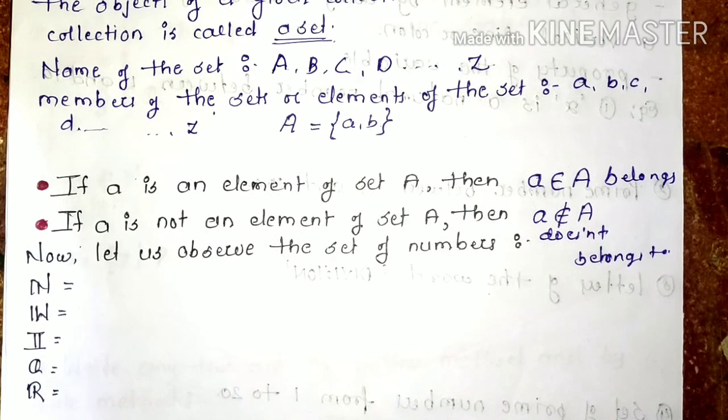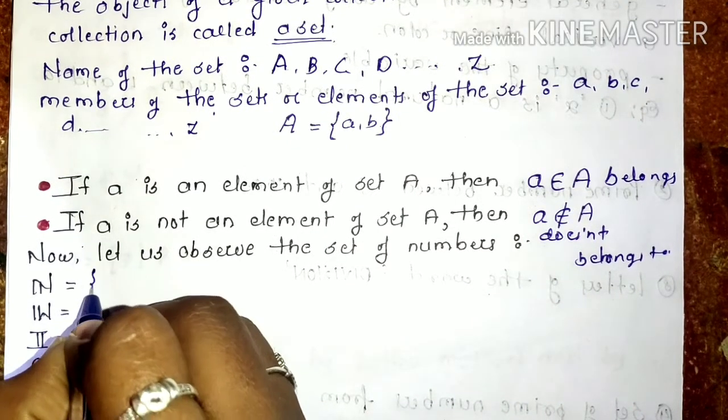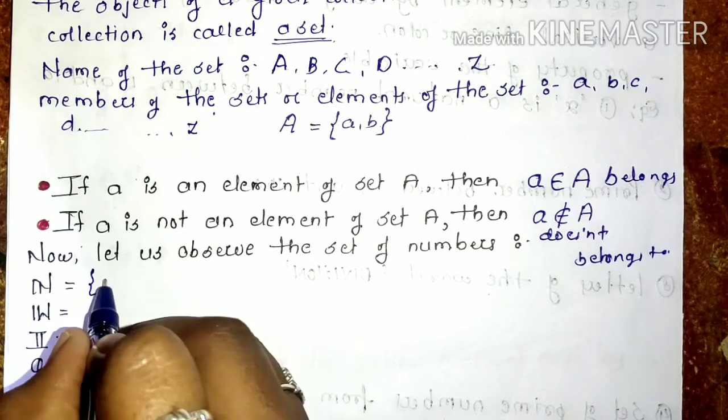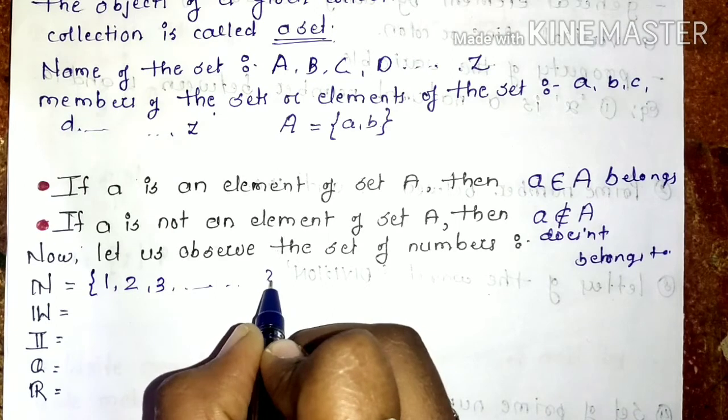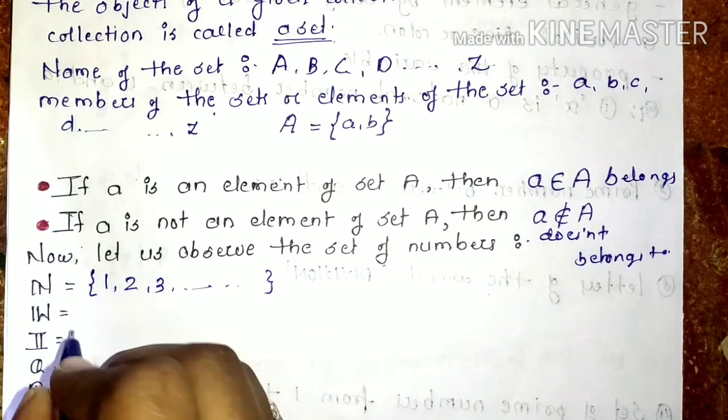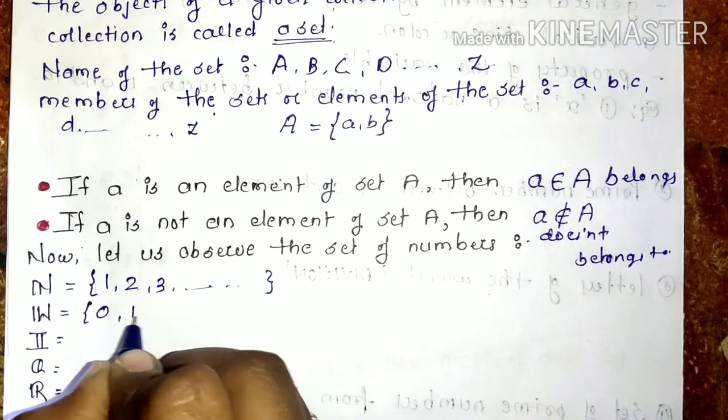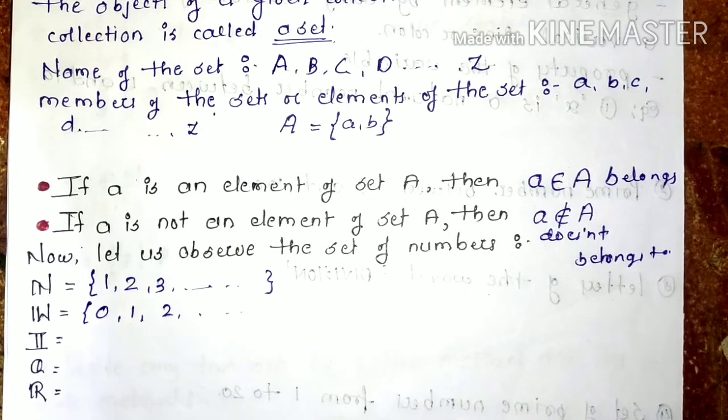Now let us observe the sets of numbers. First one is capital N, that is the set of natural numbers, enclosed by the curly bracket. Natural numbers always start from 1: 1, 2, 3, 4 and so on, enclosed again by curly bracket. Whole numbers start from 0, 1, 2, 3 and so on, enclosed by the curly bracket.